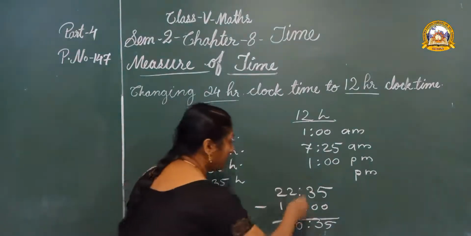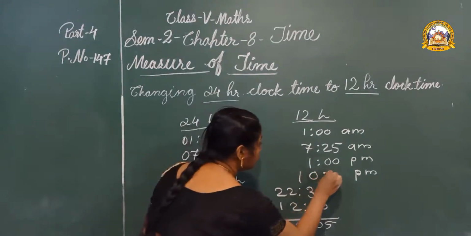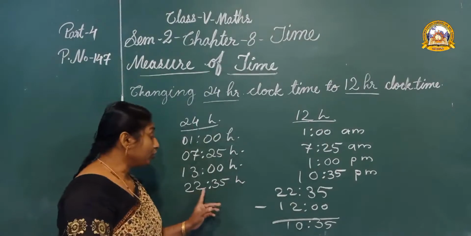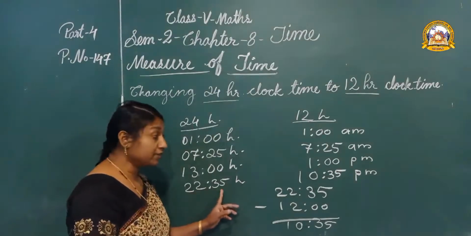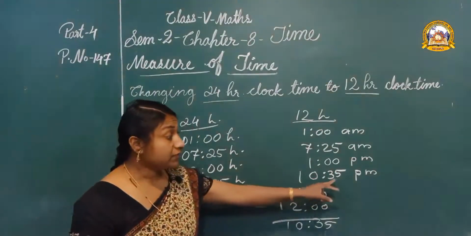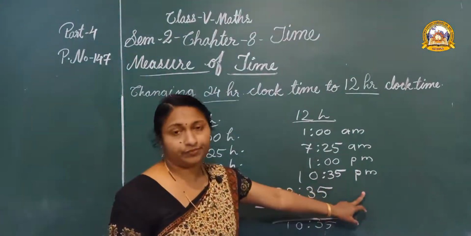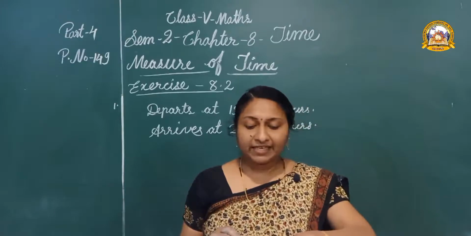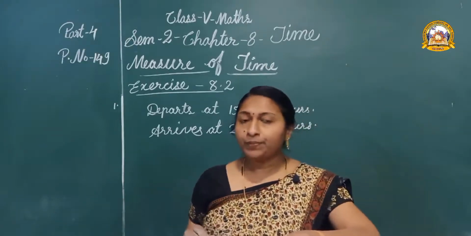So let us write 10:35 p.m. 22 hours 35 minutes is 10:35 p.m.